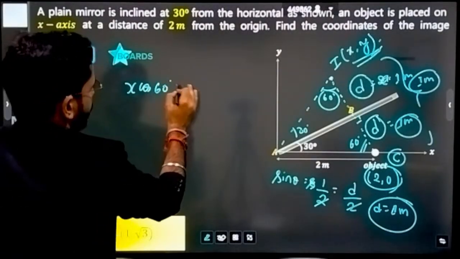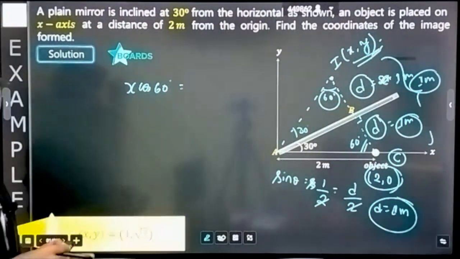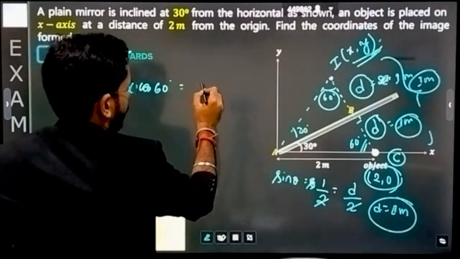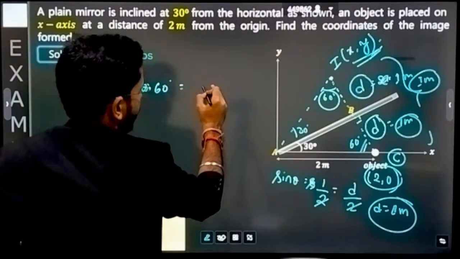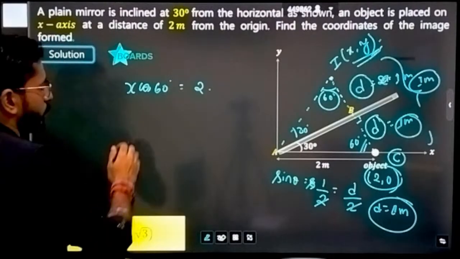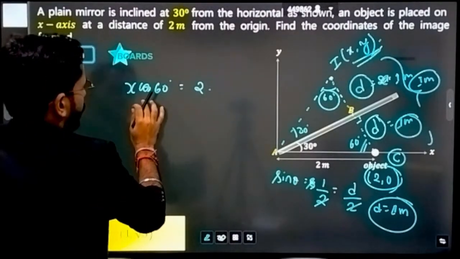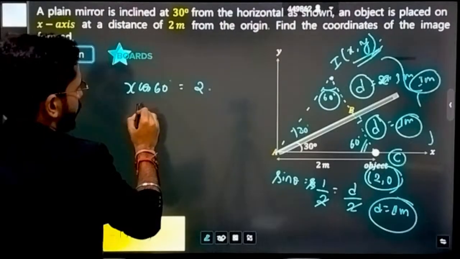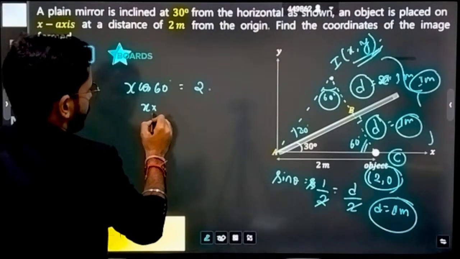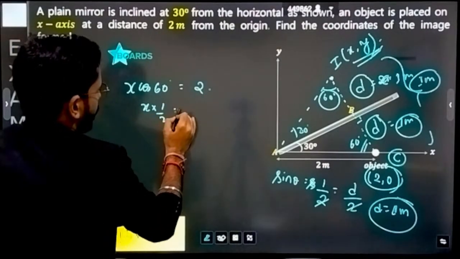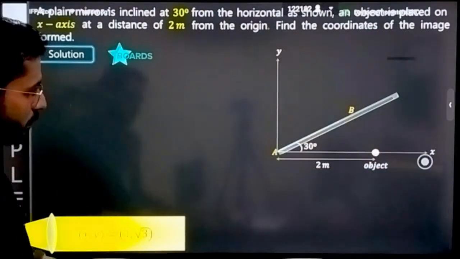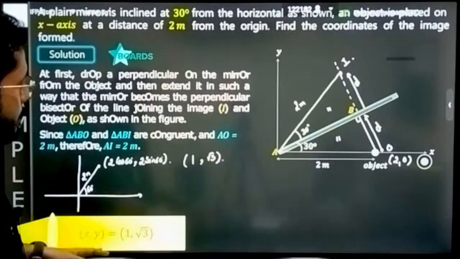X cos of 60 degree is equal to... wait a minute, I'm making a mistake somewhere.